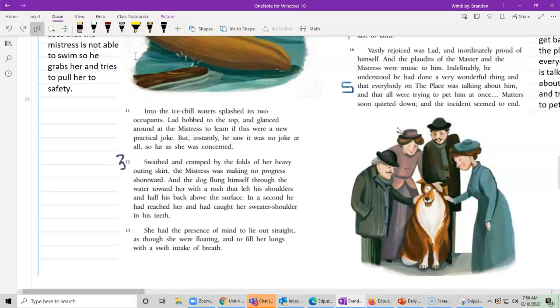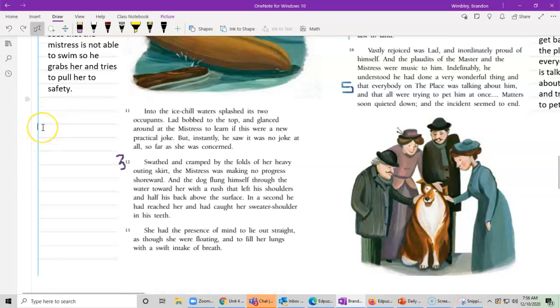Lad bobbed to the top and glanced around at the mistress to learn if this was a new practical joke. But instantly he saw it was no joke at all, so far as she was concerned. Swathed and cramped by the folds of her heavy outing skirt, the mistress was making no progress shoreward. And the dog flung himself through the water toward her with a rush that left his shoulders and half his back above the surface. In a second he had reached her and had caught her sweater shoulder in his teeth.